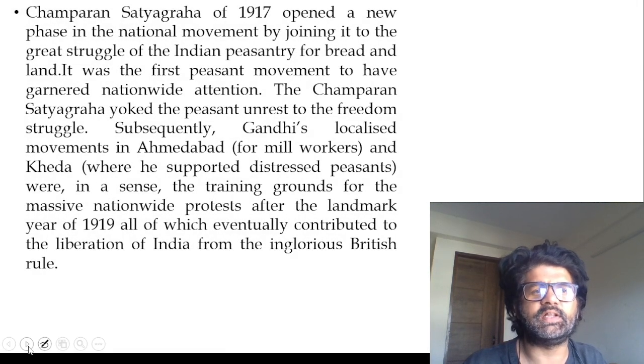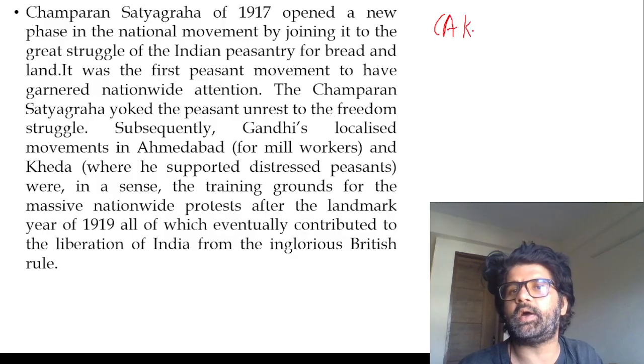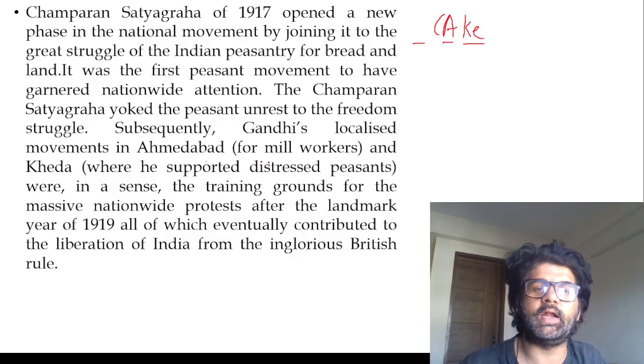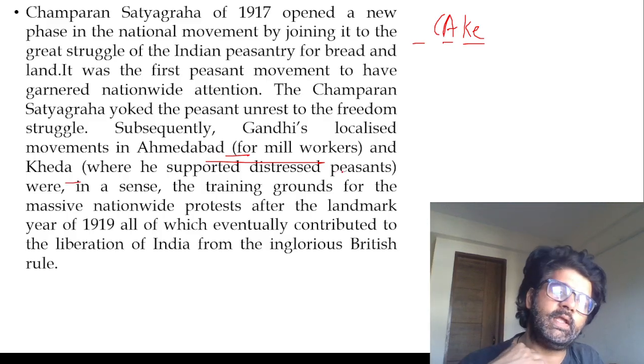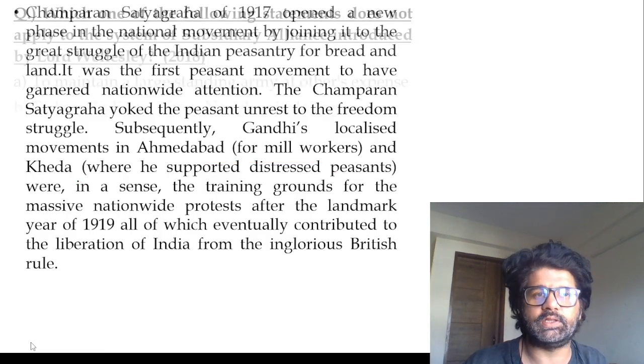We could read all these things. And then CAKE, remember the mnemonic CAKE: Champaran, Ahmedabad mill workers, Kheda peasants. Kheda PYQ we have already seen. So these are really important.